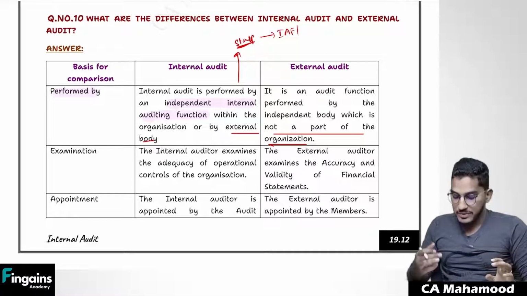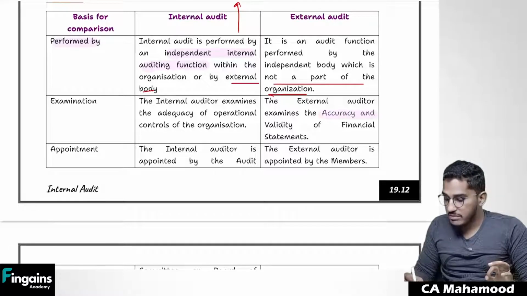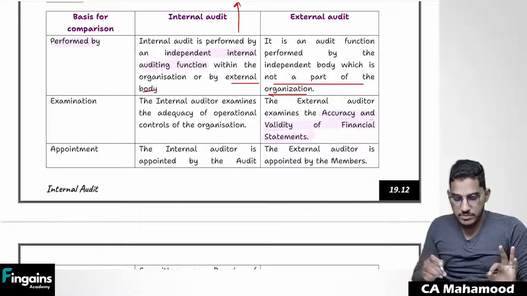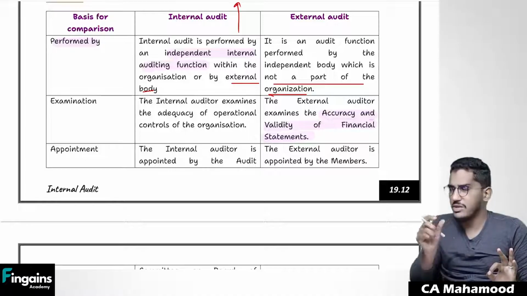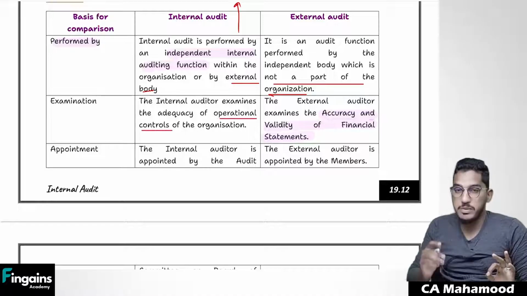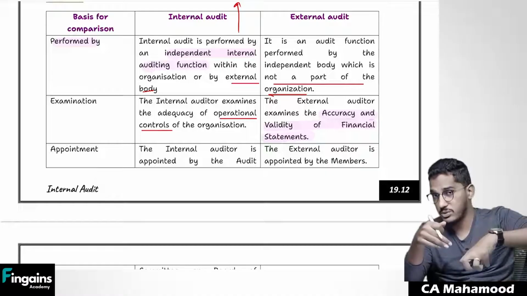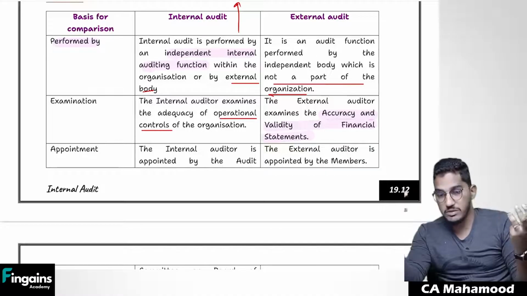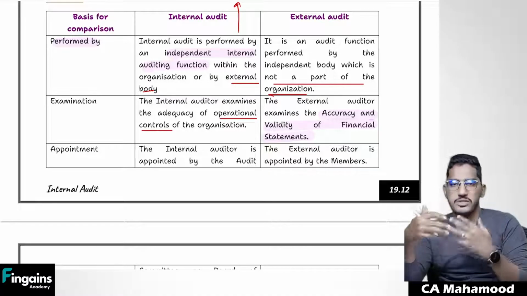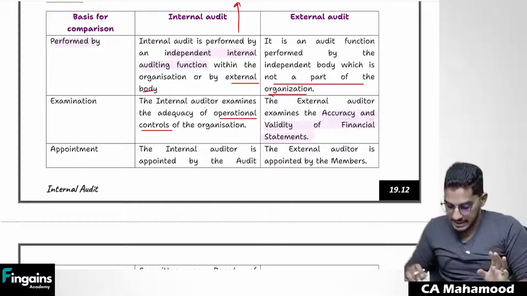Next point of difference, examination. What will the external auditor examine? The external auditor examines accuracy and validity of financial statements. As I have told, the external auditor mainly concentrates only on the financial information. But the internal auditor is going to examine operational aspects, not just financial. In the operational, finance also will come, but beyond finance, he will look after various aspects like production, sales, HR, marketing, internal controls. All these things he will also examine.